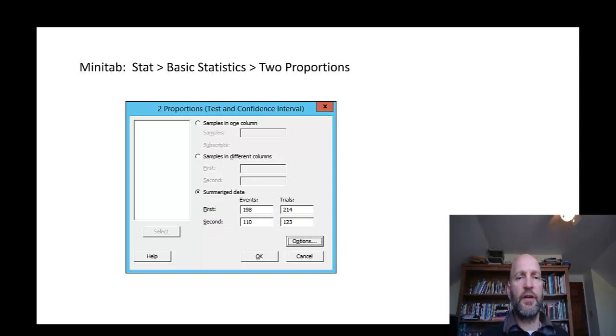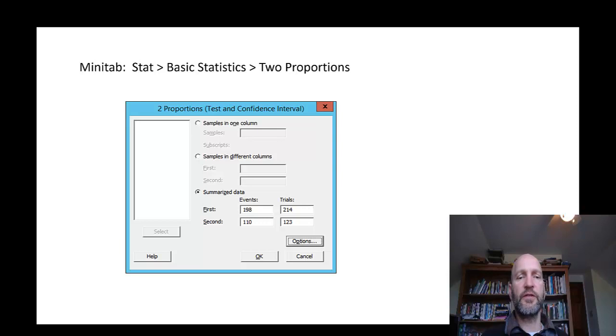We're going to use Minitab to do this calculation. So go to Stat, Basic Statistics, and then to Proportions, and you'll see this window pop up. And we want to use the Summarize Data option because our data has already been summarized. There are other options we could use if we had the actual data values, but we're going to put in